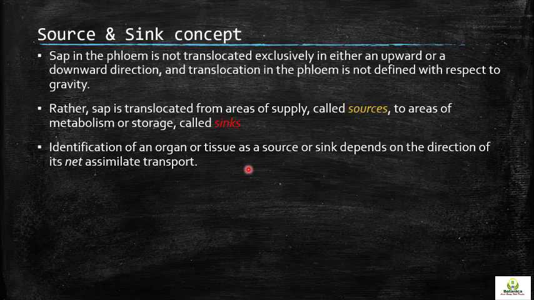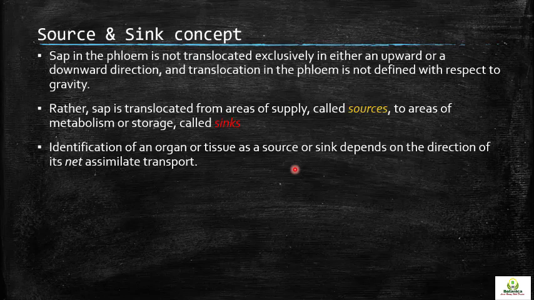organs. So identification of an organ as a source or sink, whether it is behaving as a source or a sink, depends upon the direction of its net assimilate transport, that is, the direction of the movement of the sap. If the sap is traveling towards a cell, it means that this cell or tissue is a sink, because the food is traveling towards that cell.